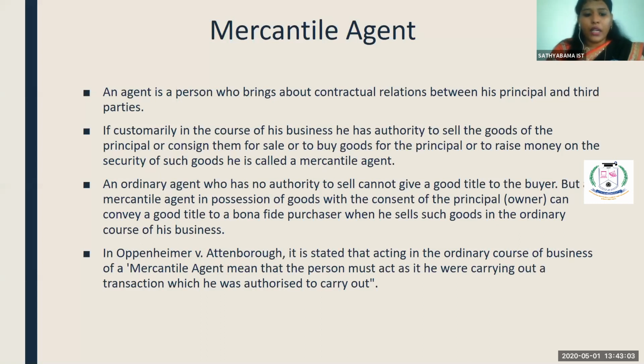Fine. If you take this case law, it is decided by the Honorable Court that acting in an ordinary course of business of a mercantile agent means that the person must act as if he were carrying out a transaction which he was authorized to carry out.